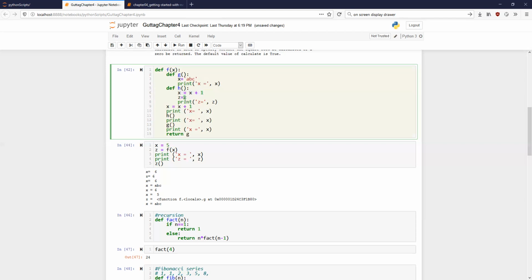Whereas in this case, when we do not have this line, what happens? When I say Z is equal to X, it tries to find X in the hierarchy of H. Within the space of H, it tries to find X. It does not find it. But when X is on the right hand side, it has the freedom to look for X in a higher space, where higher space in this case is F. So it can look for X throughout F once X is on the right hand side. But if X was on the left hand side, then immediately it becomes part of H itself. It cannot look for X in the higher space anymore.